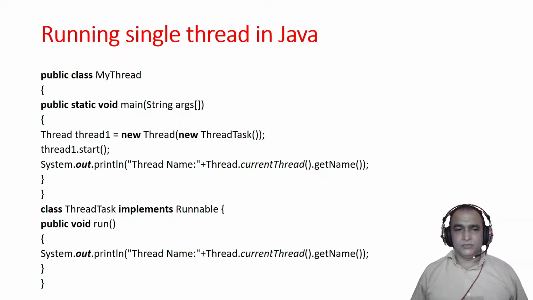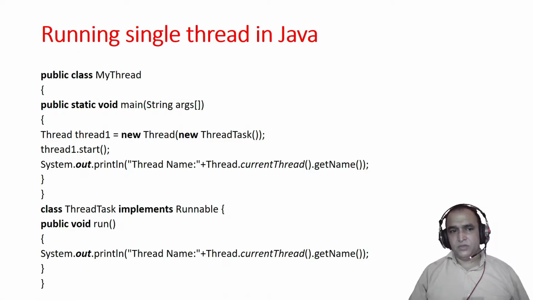So this is the way to execute a single thread in Java, in which we create a class and have the main method, where we have a Thread class, and in the Thread class we are passing an object of a class which implements the Runnable interface. In the run method we write the line of code that we want to run with multi-threading. That may be the task. Here I am displaying the name of the thread in the new thread which I am creating, and in the main thread also, from where I am starting the new thread. We just create an object of the Thread class and start it. This is the normal way of creating a thread in Java.